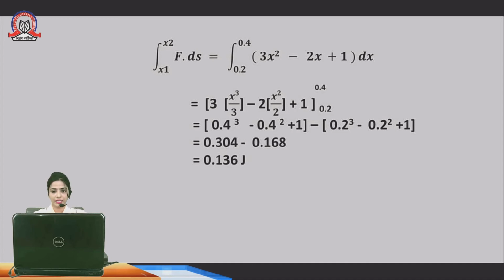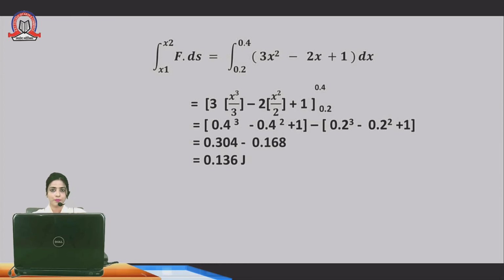So this integration is applied to all the terms: integration of 3x square minus integration of 2x plus 1. So integration constant के लिए नहीं होता, we are not applying the constant part. Applying the integration of 3x square gives 3 into x cube upon 3.